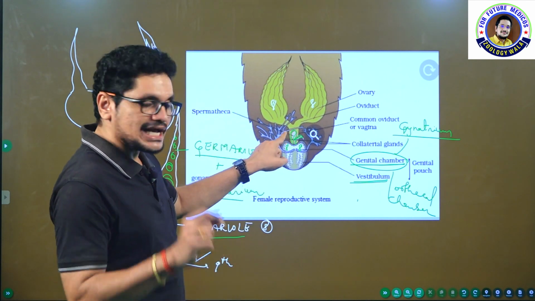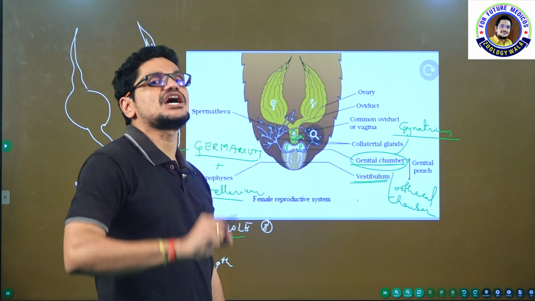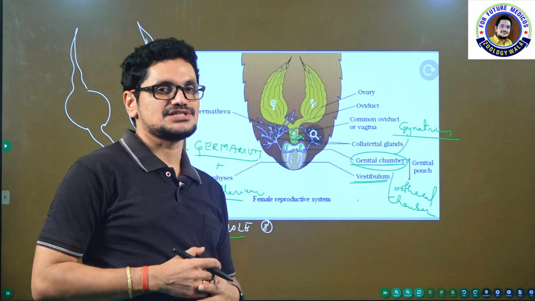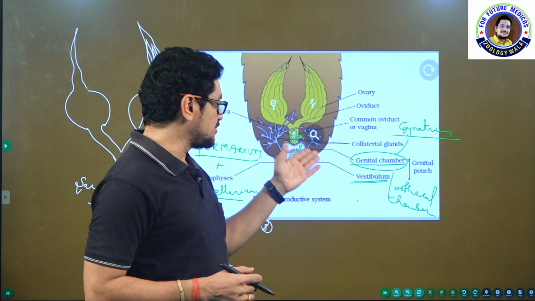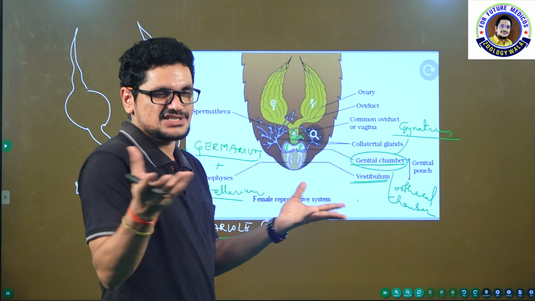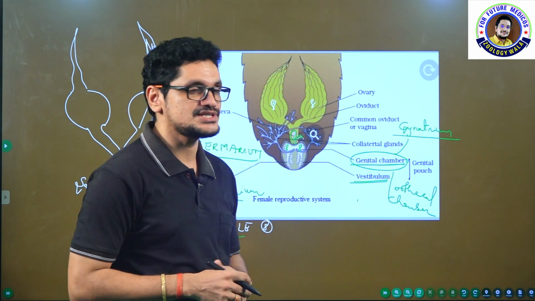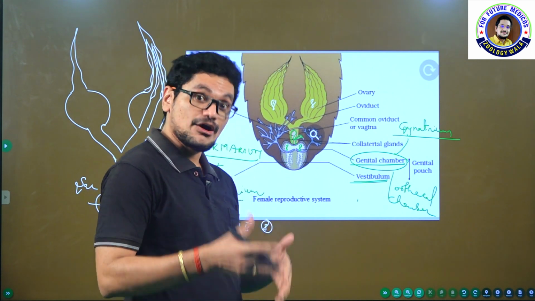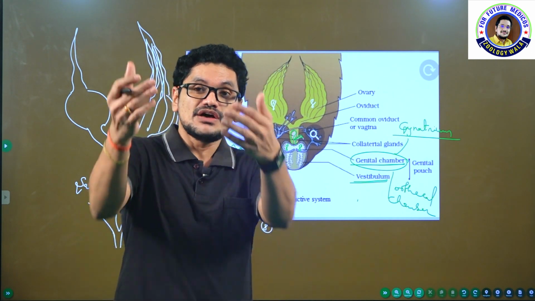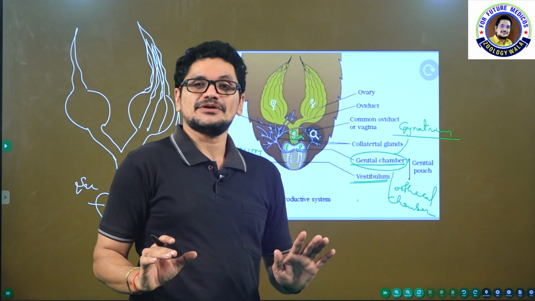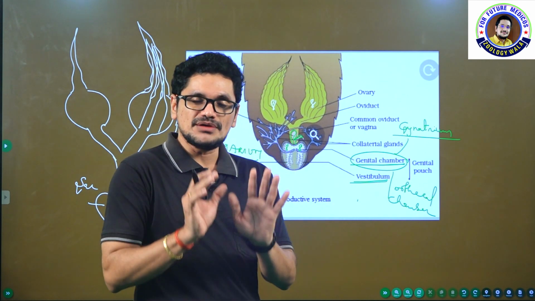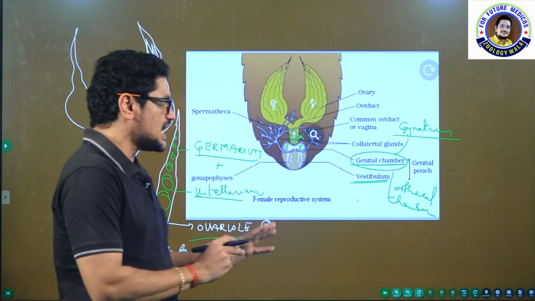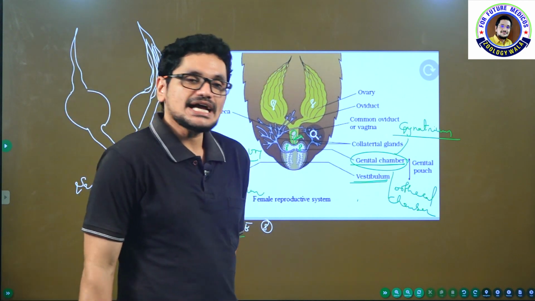Now the sac-like structure is the actual functional structure, useful for storage of the sperm cells. The filamentous one on the other side is not essential for storage of sperm cells. The spermatheca function is obviously storage of sperm cells only. They have to store the sperm cells. Why? Because whenever the male is giving, the female has to take. So the female will take the sperm cells and store them inside the sac-like structure.